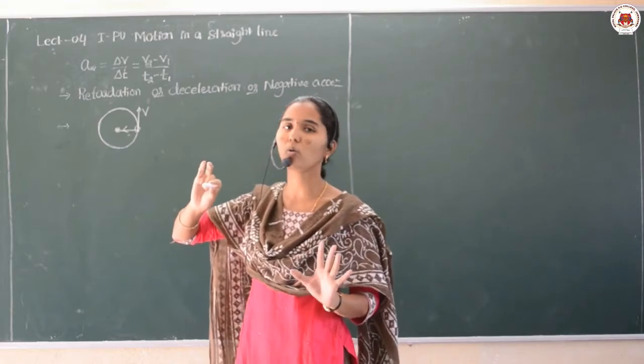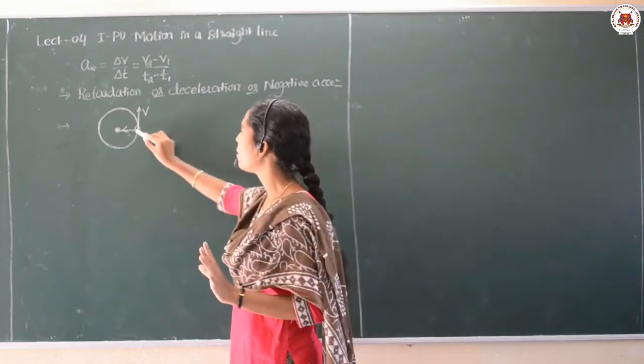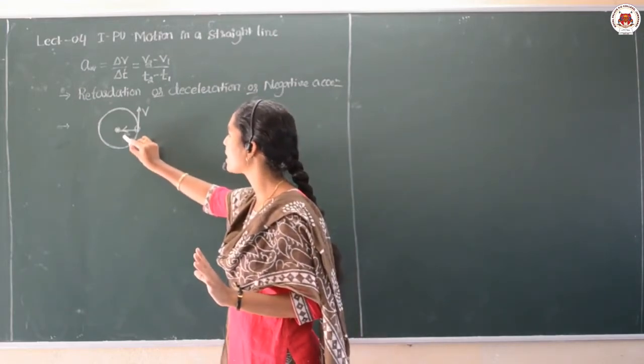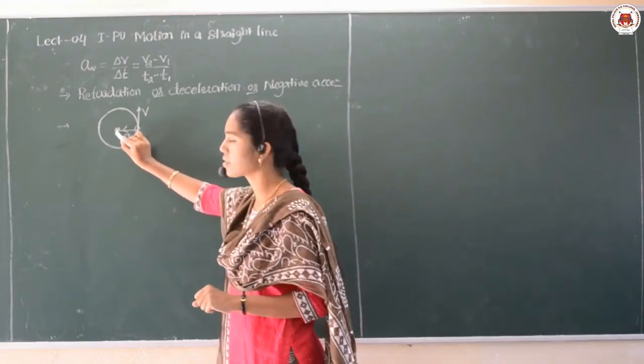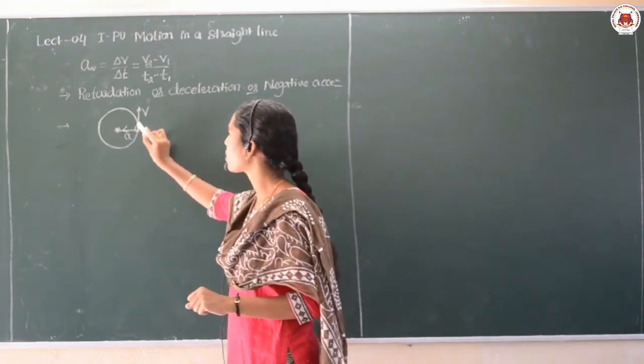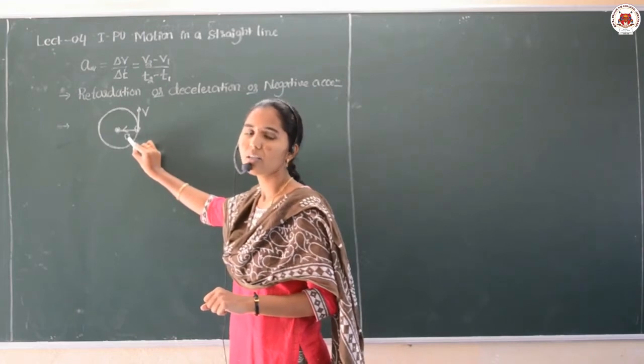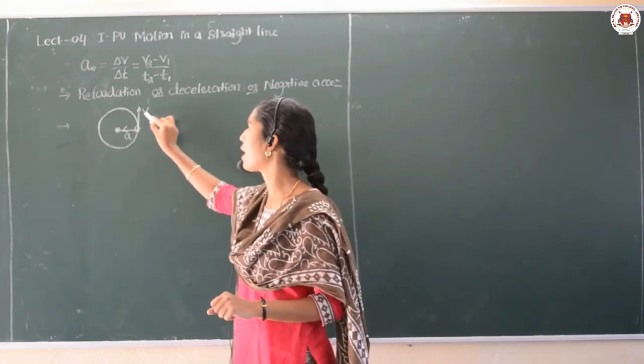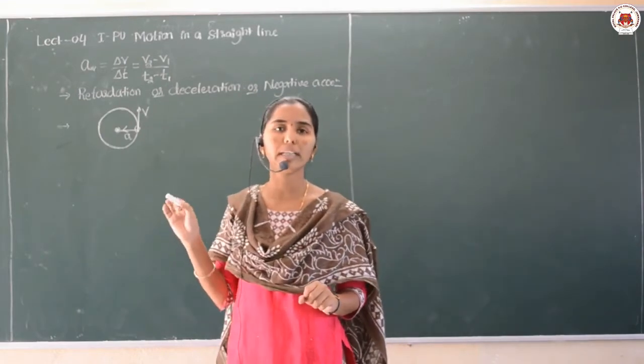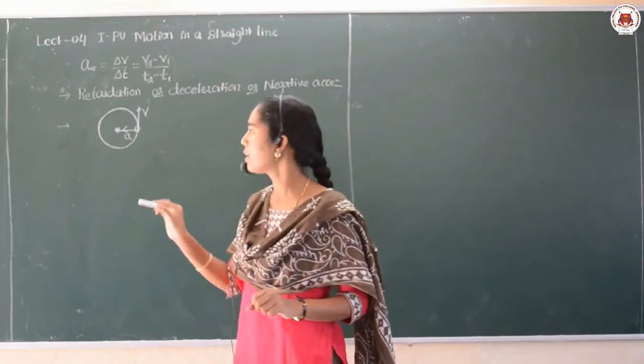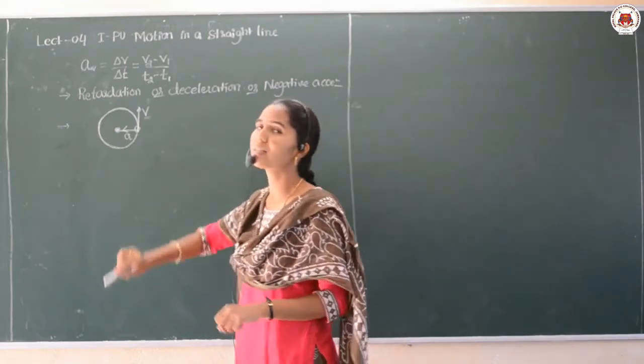But just you have to keep in your mind, here the acceleration is acting towards the center, means here is the velocity, here is the acceleration. So remember dear students, both are perpendicular to each other. Yes, and here the velocity remains constant.